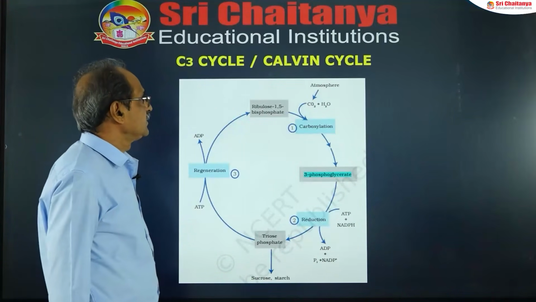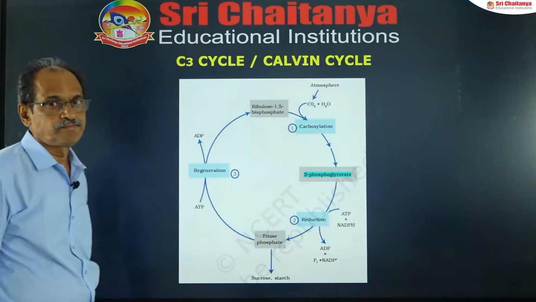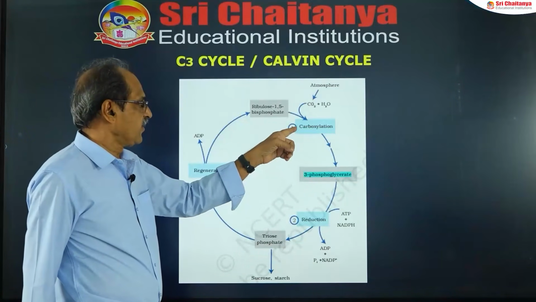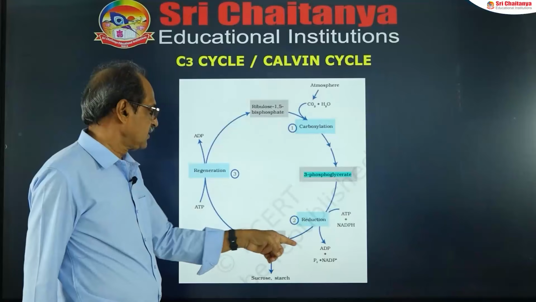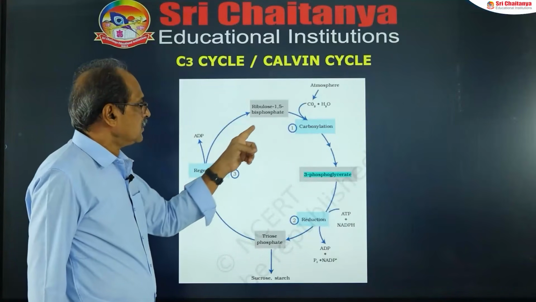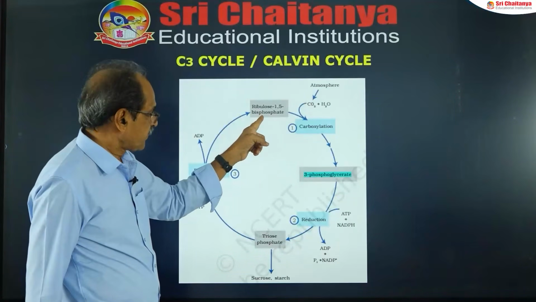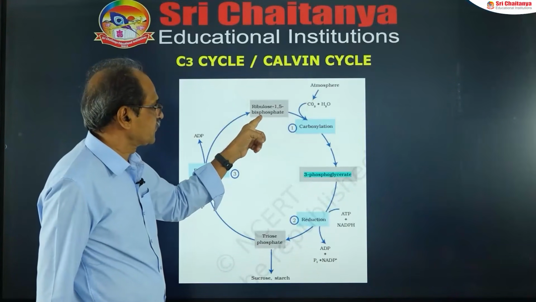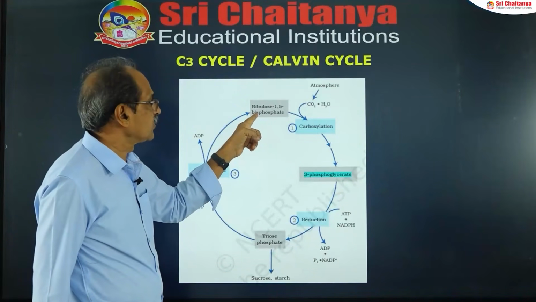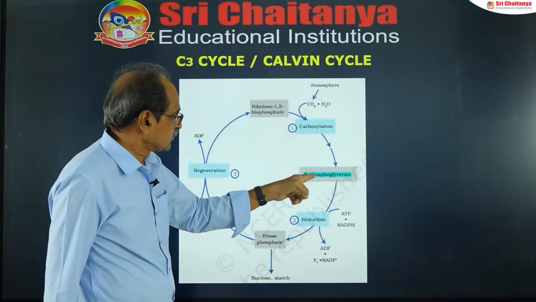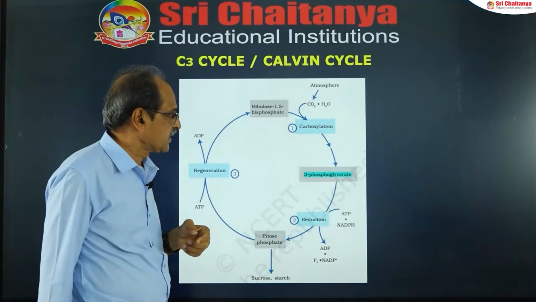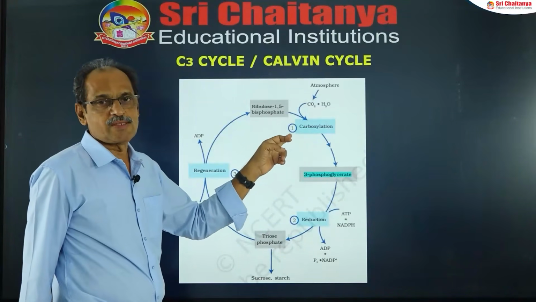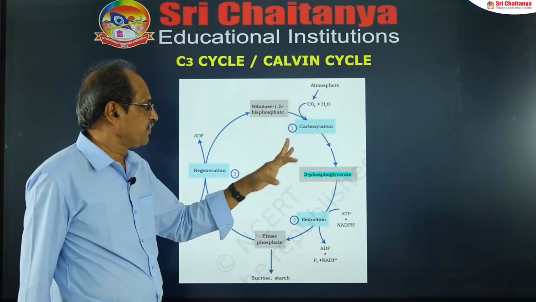Next one is the C3 cycle, or Calvin cycle. Already I mentioned the three key phases: carboxylation, reduction, regeneration. The primary CO2 acceptor here is ribulose 1,5-bisphosphate, a 5 carbon sugar. The first stable product is 3-phosphoglyceric acid, and no assimilatory power is required. Important: no assimilatory power is required for the production of 3-PGA.